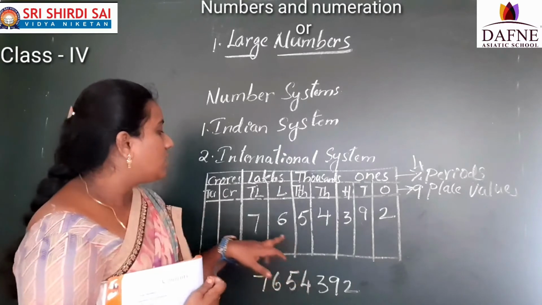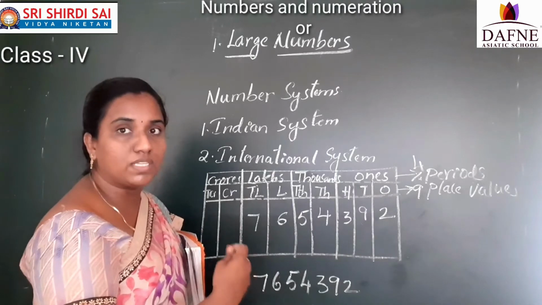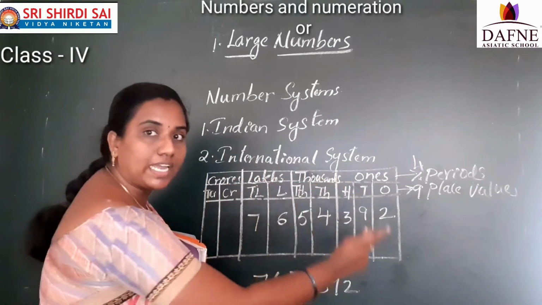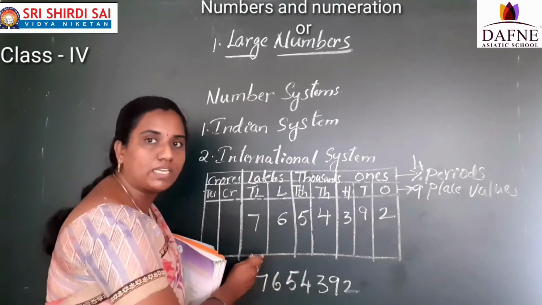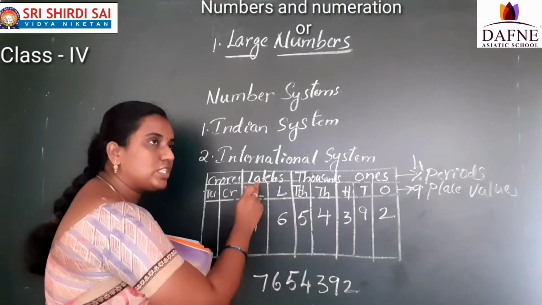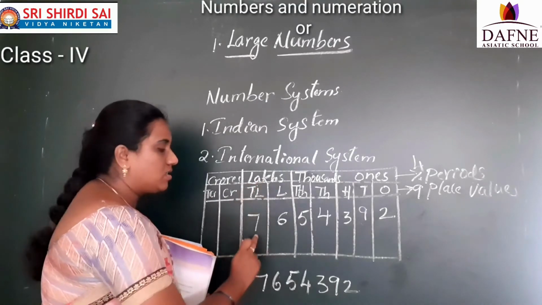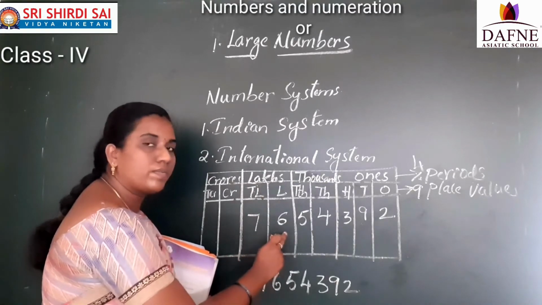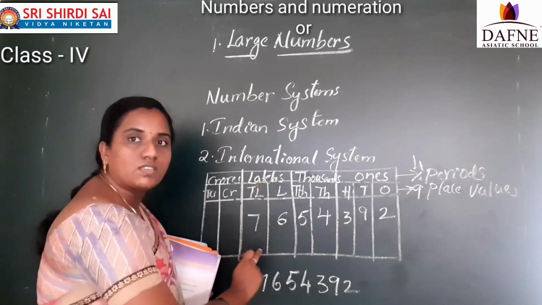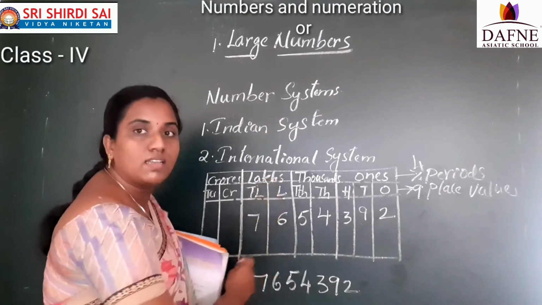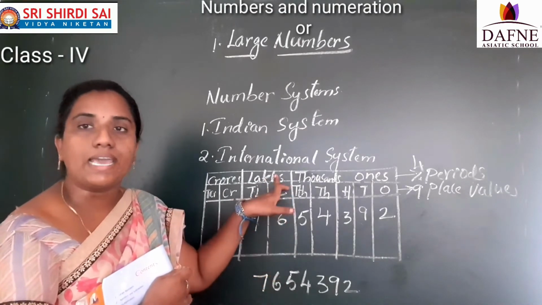See here, while you are reading, you have to start from the leftmost place. Remember that. While you are writing, you have to write from the right place. And while you are reading the number, you have to start from the left place. So which period is this? Lakhs period. Yes or no? Lakhs period. So read these two numbers at a time. 7, 6. 7, 6 what? 76. What is this period? Lakhs. So 76 lakhs. How to read? 76 along with the period you have to read. 76 lakhs.